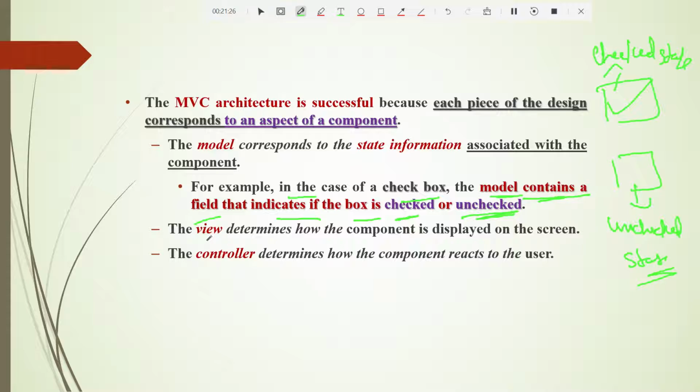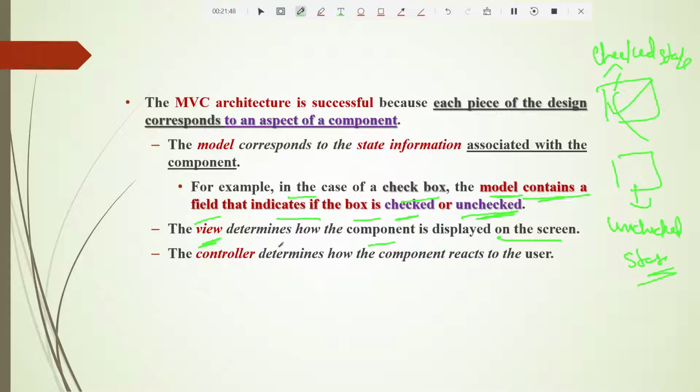Next, what does the view determine? The view determines how the components are displayed on the screen. So the view part only takes care of the display. Whether this should look like a box and tick, or something else, for example a triangle and a tick. How it should look is determined by the view part.